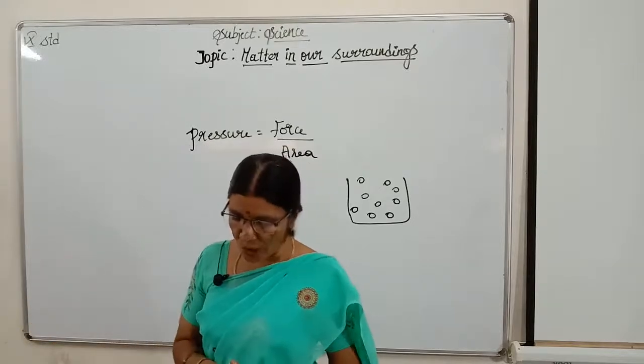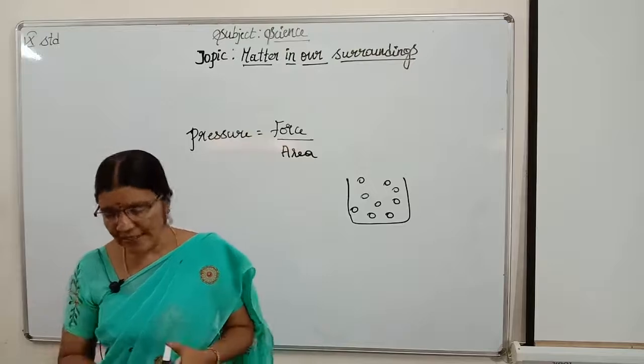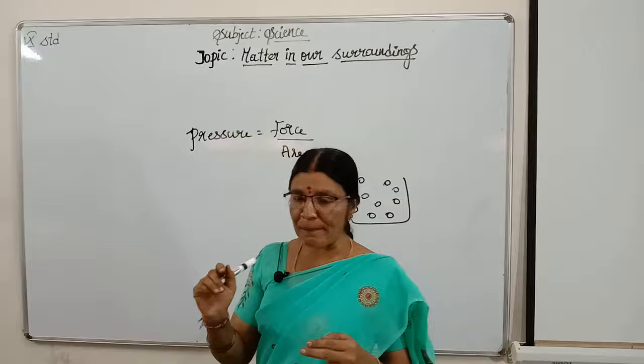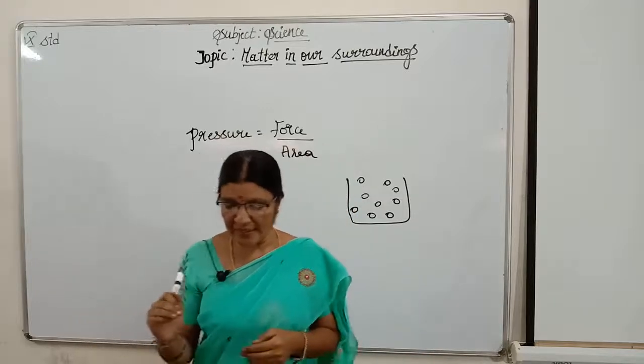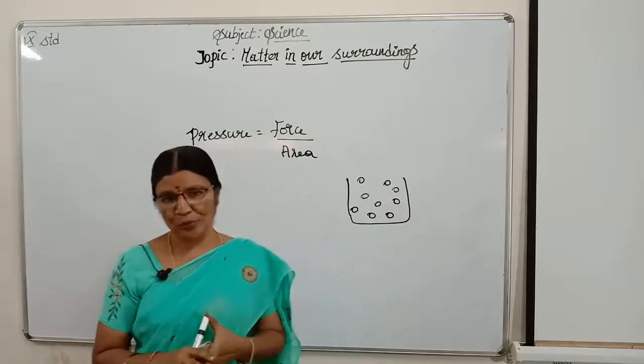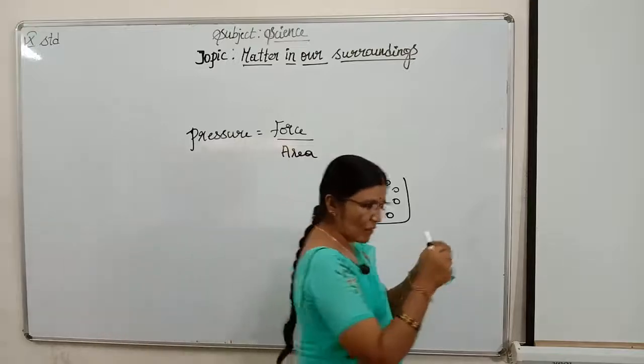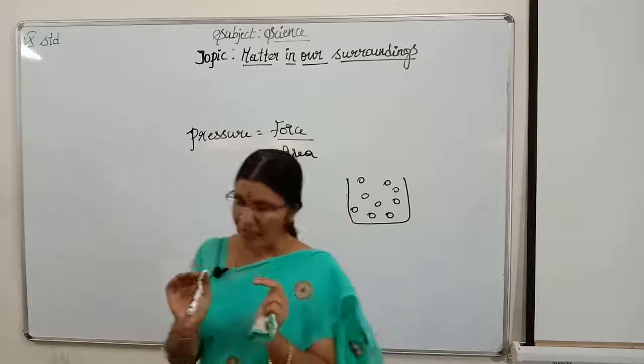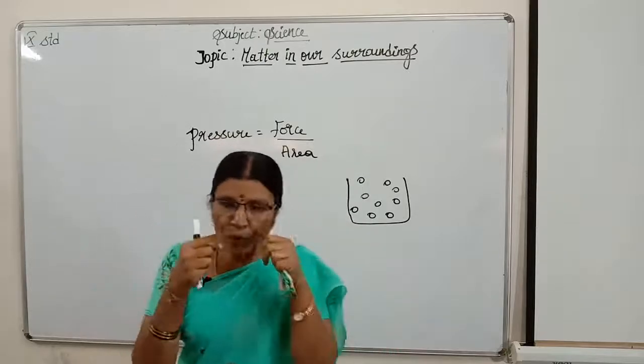Got it, children? Now, the more the number of particles enclosed in a volume, the more will be the pressure exerted by the particles, which I have told you. Here I have taken a fixed balloon. In that balloon, I am blowing the air.